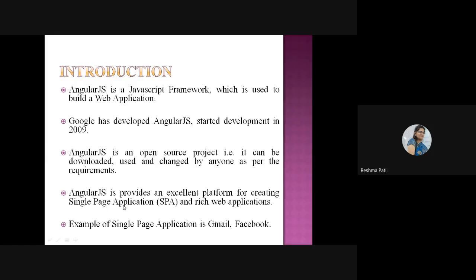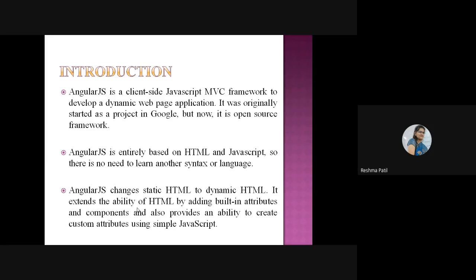Remember this, this is the most important part of AngularJS. It is used to create single page applications. It is a client-side JavaScript MVC framework. What is meant by client-side and server-side? AngularJS is a client-side JavaScript MVC framework. You will learn about MVC in the next slides.